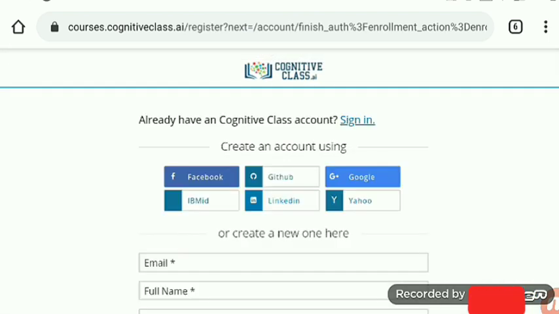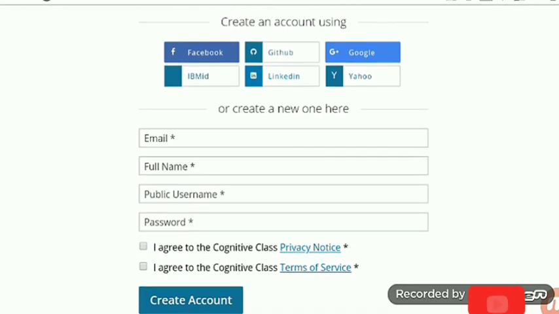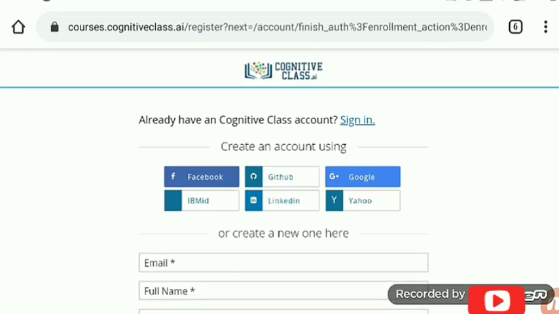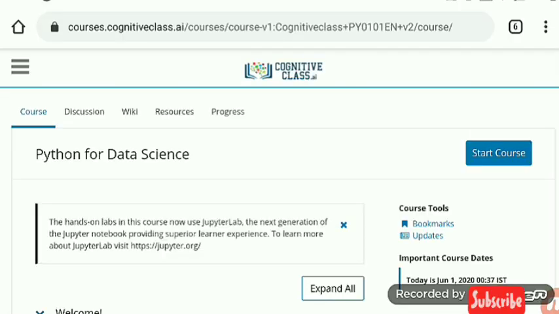If you watch those videos, you can easily get full marks, maximum marks in all the courses. And here I am going to create an account for Cognitive Class as I am new in this. So here I am going to register with my Google account, as it is very simple, and then you have two more options that you have to tick and then proceed. And now I am registered for this course, and now I am going to start this course.